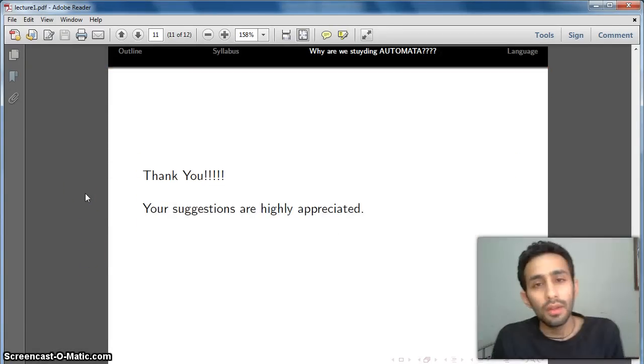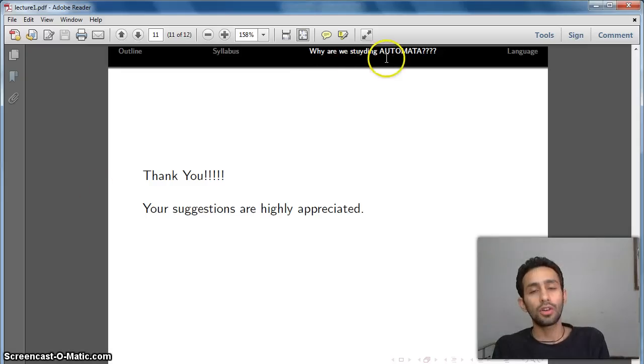So I conclude: why are we studying automata? The main use of automata is to detect, given any computational problem or function, whether we can design an algorithm for that problem P or not. There are some other uses of automata also. Automata is heavily used in compilers, in the lexical analysis phase and syntax analysis phase.